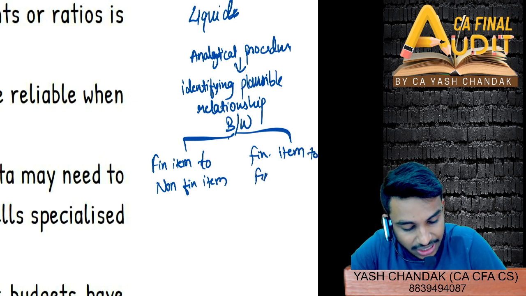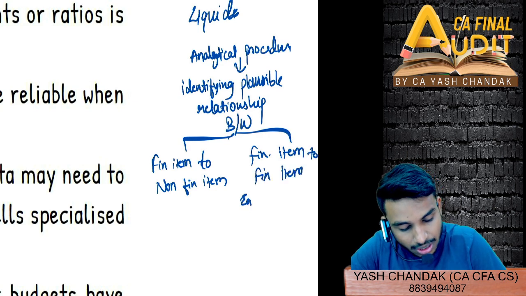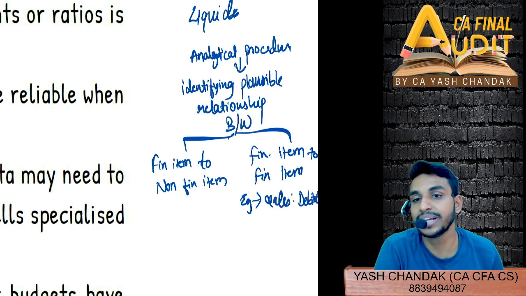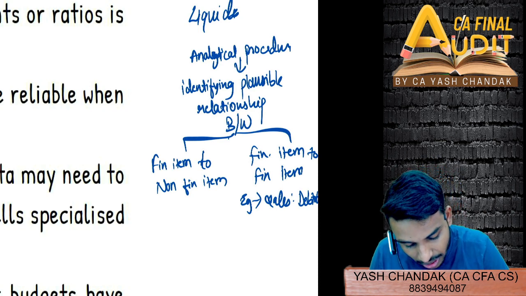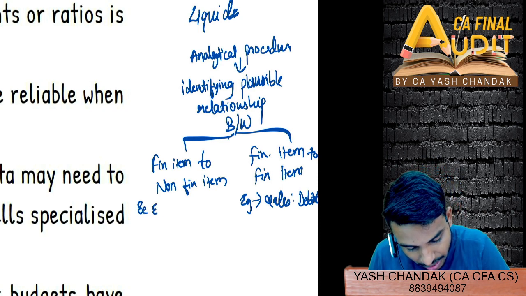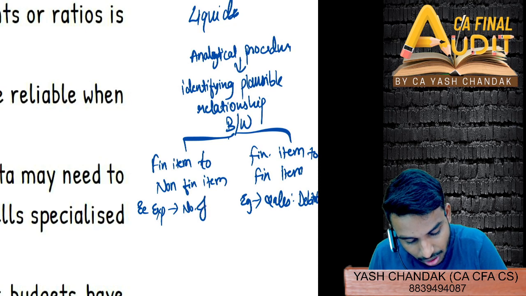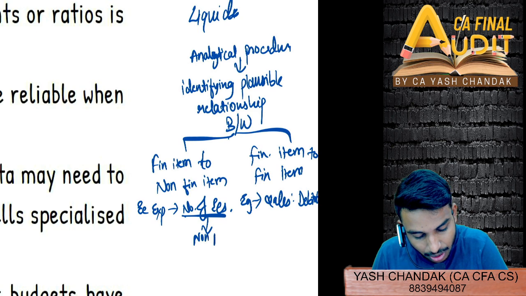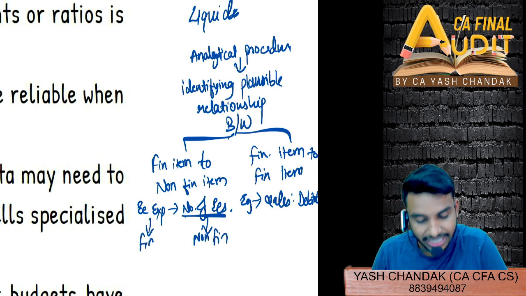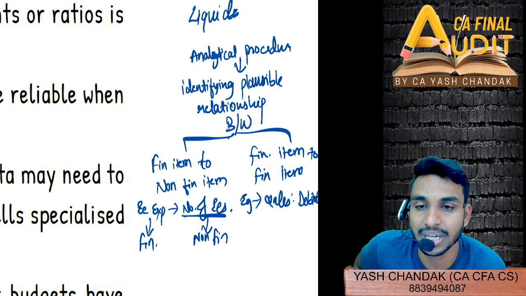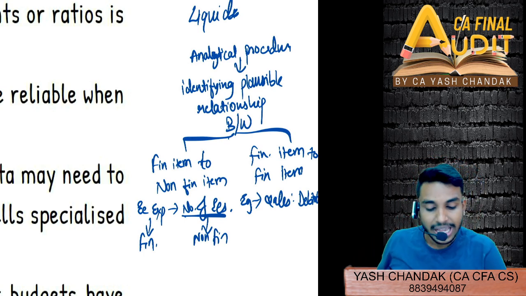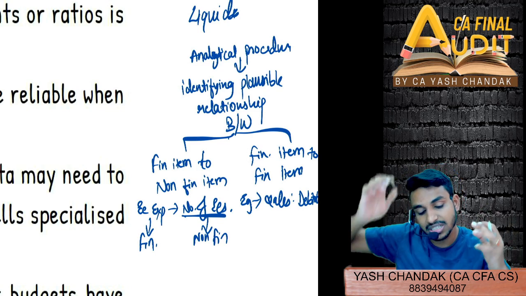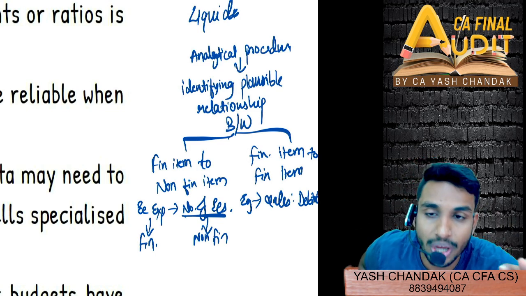Getting this? Financial item to financial item, an example could be when you are comparing sales and debtors, they should be in tandem. Similarly, when you are comparing employee expense to number of employees, getting this? The number of employees is a non-financial item. However, employee expense is a financial item because it appears as a financial statement line item, FSLI. So analytical procedure is nothing but identifying this predictable, plausible relationship amongst financial and non-financial, or amongst financial and financial items.